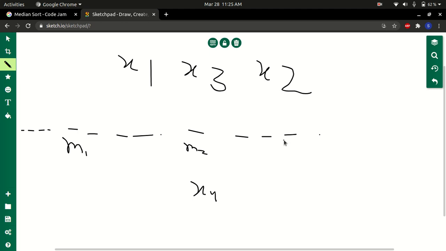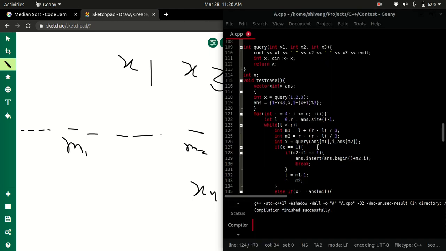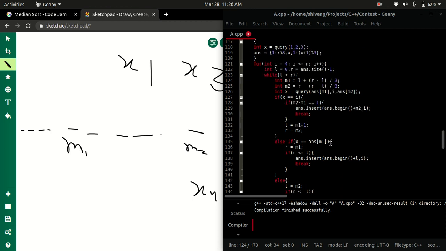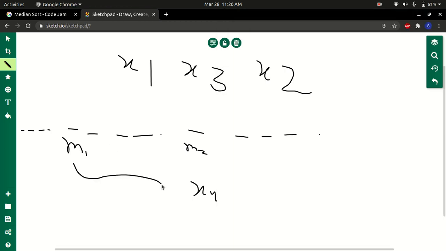And then we make a query on m1, m2, and x4. So query on the position m1, the element which is at position m1, I, which is the new element which we are supposed to fix, and the position m2. So if the x is I, then we have to do this. If x is I, then we move on to this region, because if x4 is between m1 and m2, then we should move on to this region. So L equal to m1 plus 1, R equal to m2.